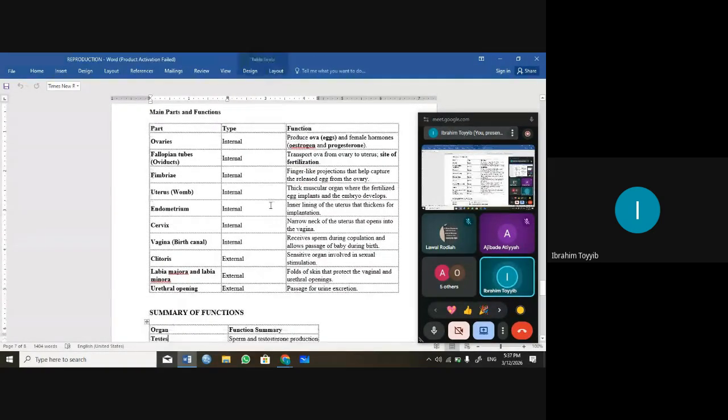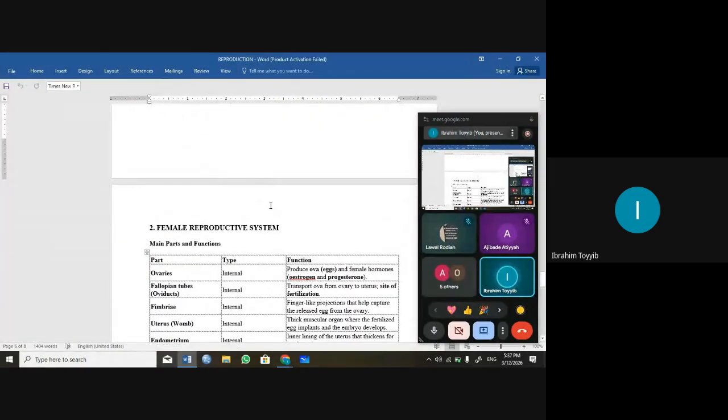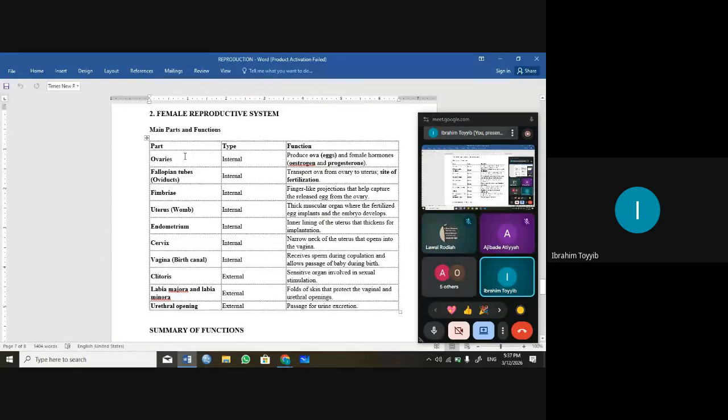So now, the female reproductive system. We have the ovaries. I hope you are still following me. The ovaries produce ova, also known as egg cells, and the female hormones, estrogen and progesterone. So they are produced in the ovary.